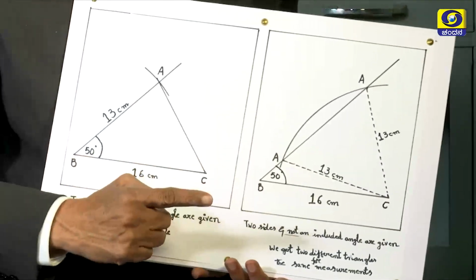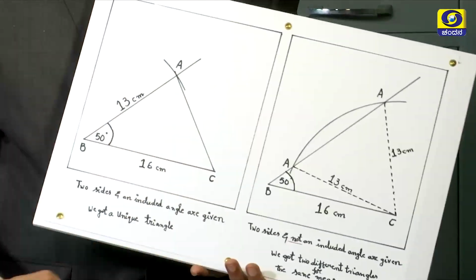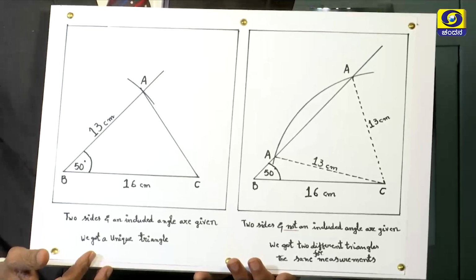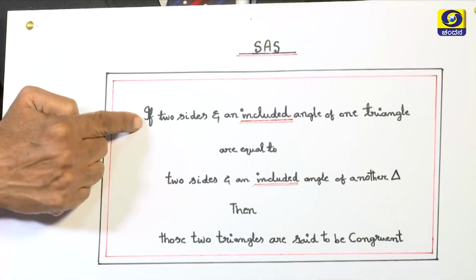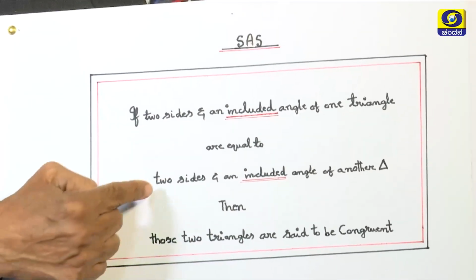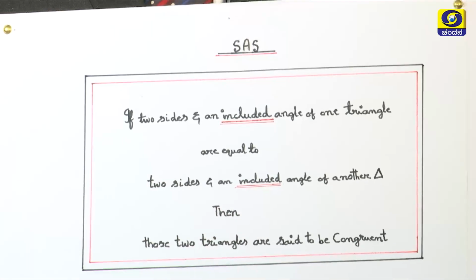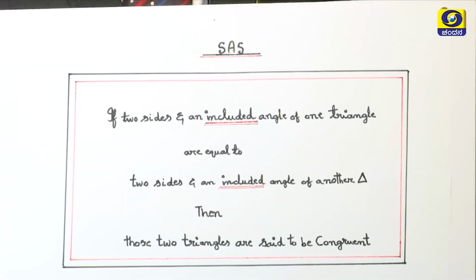The angle has to be always an included angle, then only the two triangles will be congruent to each other. So, SAS can be stated: if two sides and an included angle of one triangle are equal to two sides and an included angle of another triangle, then those two triangles are said to be congruent.